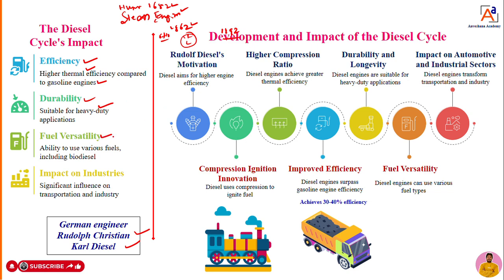Next, fuel versatility. That means, dear students, when it comes to the petrol engine, developed by Nicholas Otto, we can only use gasoline or petrol. Other than that we can't use any kind of fuel to run the petrol engine. That is one of the major drawbacks or demerits. But he thought that we need to design or develop an engine that should use different kinds of fuels to run. What are the fuels? I will tell. He also kept that in mind before starting the invention of the diesel engine.